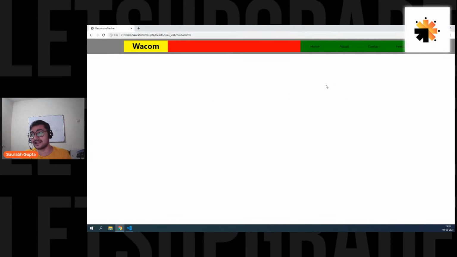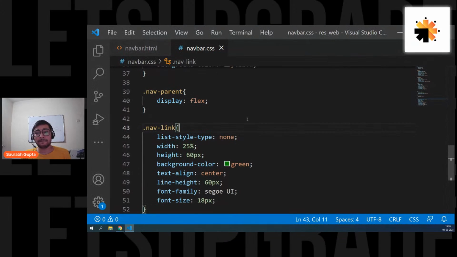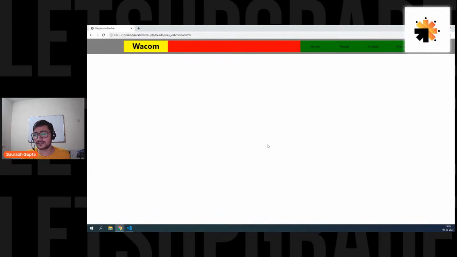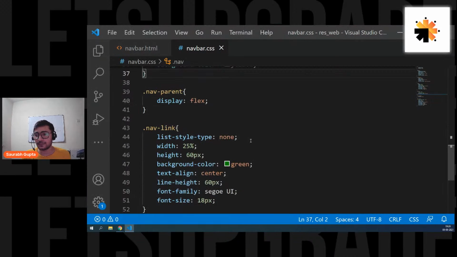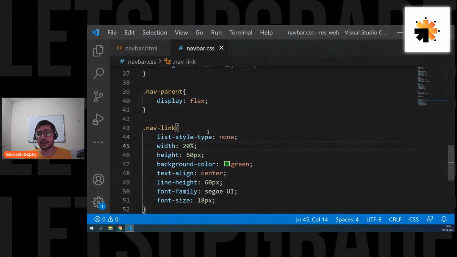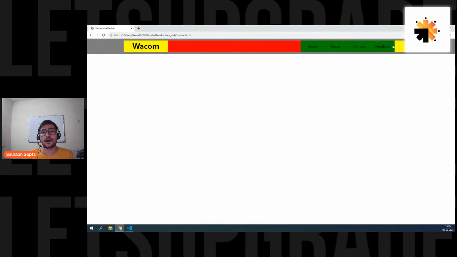Is that clear? Now, see here. Now the height of my nav. Let me just do this. See, I want to show you something. Let me decrease it to 20. Everyone, please focus now. I'll explain that. See now, the height of my green element, that is the li, is 60 pixels. And depending on that, the yellow element, that is my nav, is also 60 pixels.